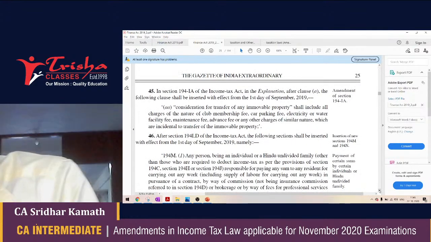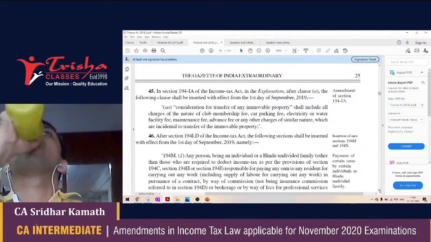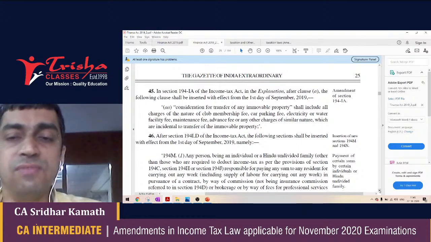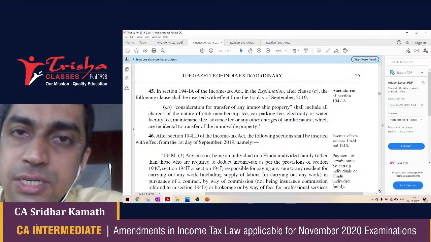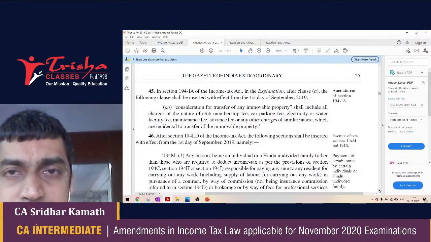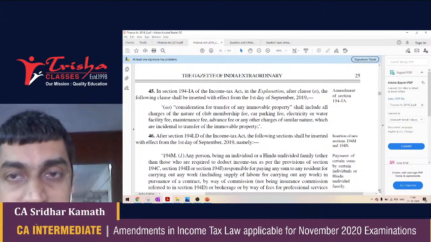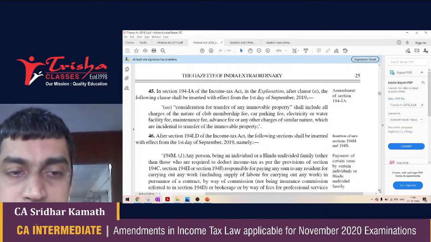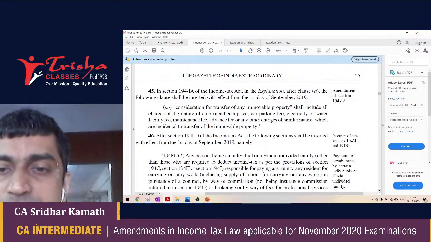Now, two new sections have been introduced by Finance Act 2019 number 2, 194M and 194N. Considering the complexities involved in both these two sections, one might generally presume that these two sections might be asked at the CA final stage. But without taking any chances, let me very briefly explain to you what is 194M and what is 194N.